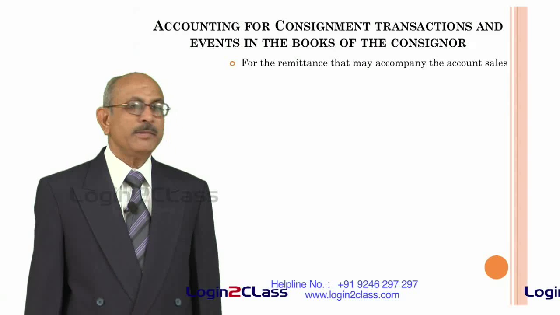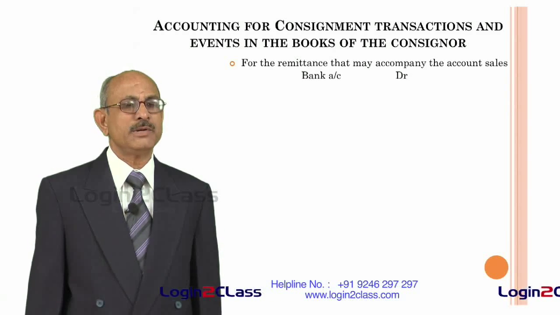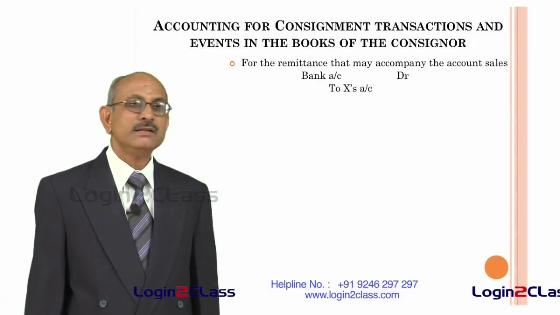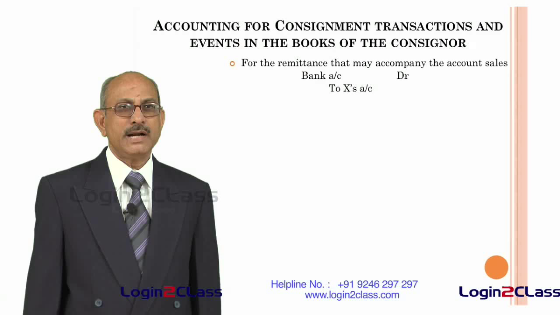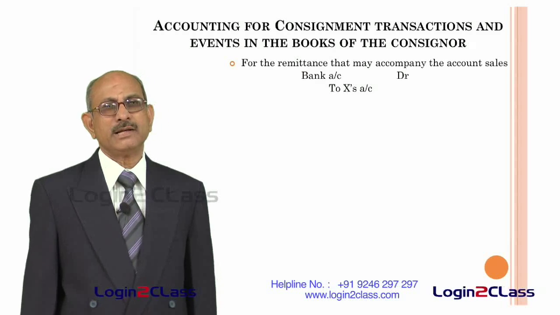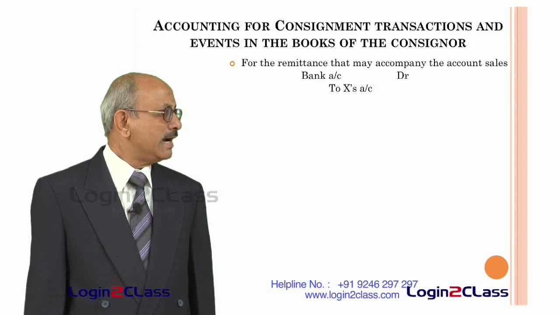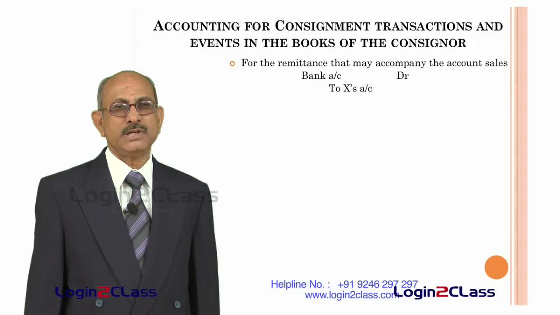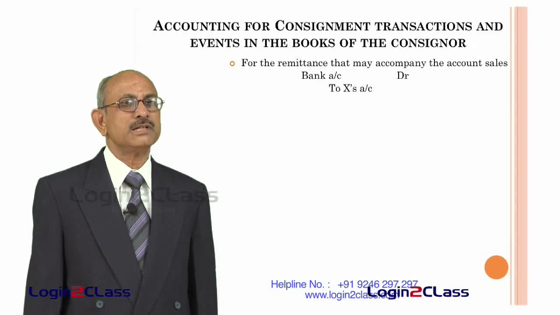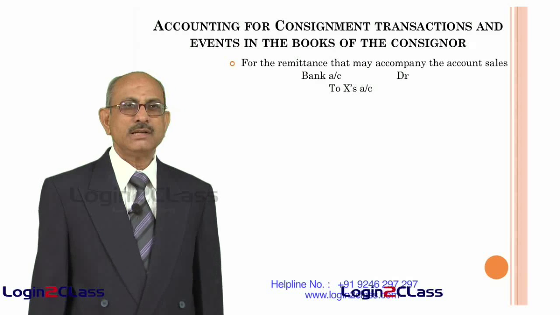For the remittance that may accompany the account sales. So, first of all you received the statement of accounts, that is called the account sales, in which case you had debited the X account, and now you have to reverse that by debiting the bank account. So, you debit bank account for the money received and credit X account. So, the earlier transaction in which you debited X account gets reversed when the actual remittance comes to the account of the consignor.